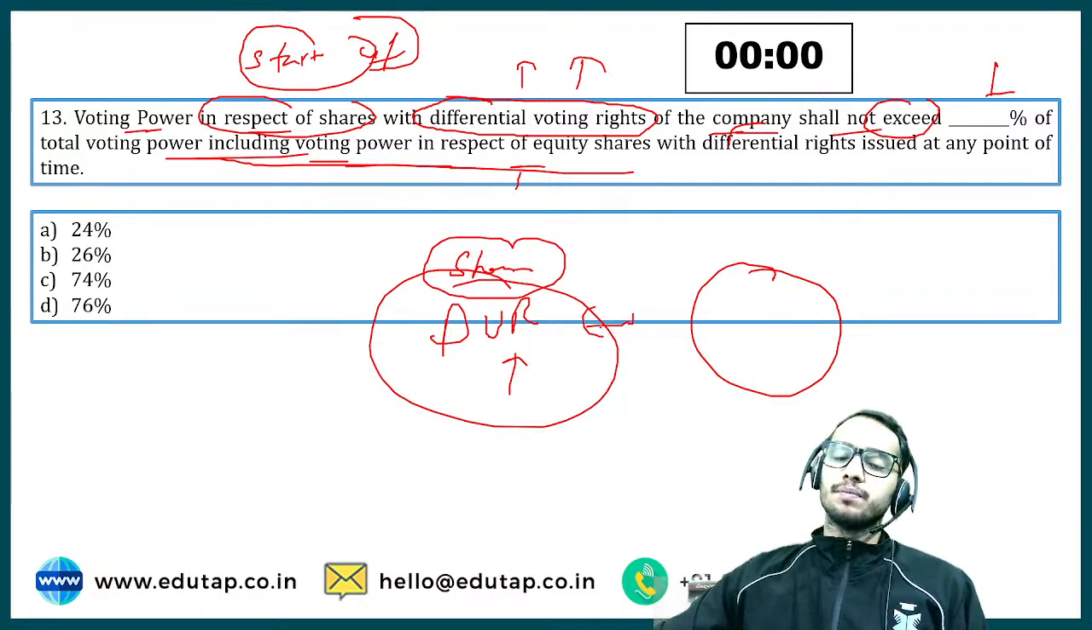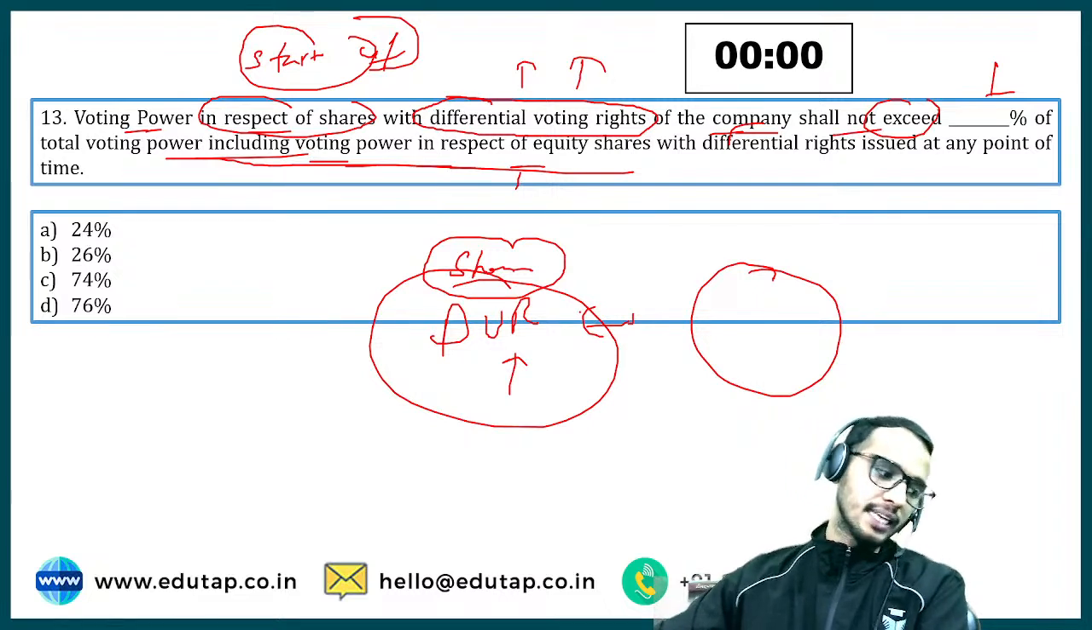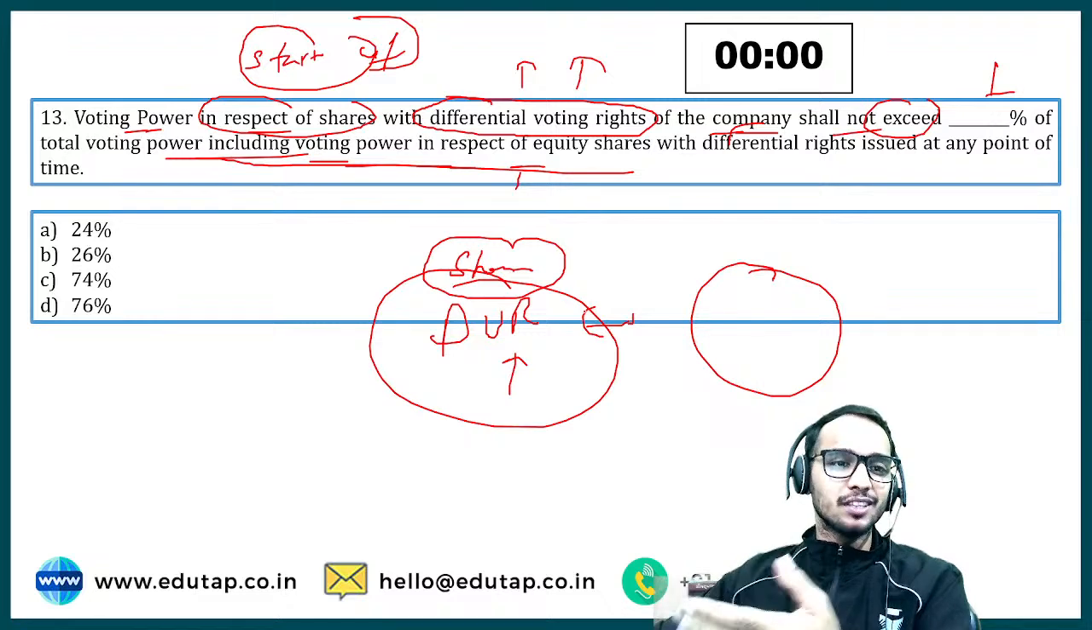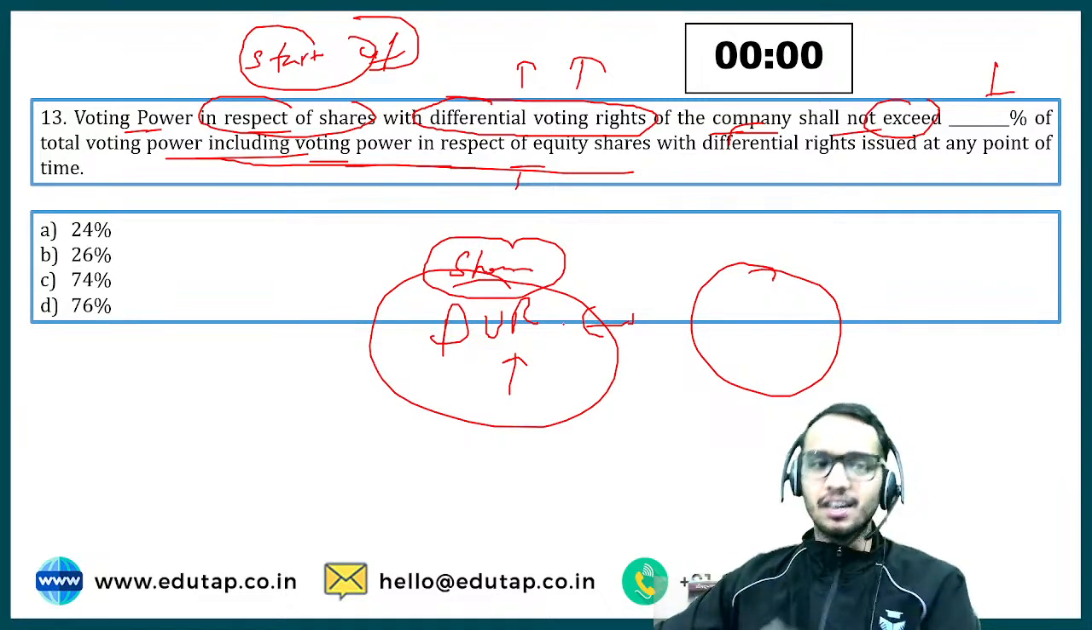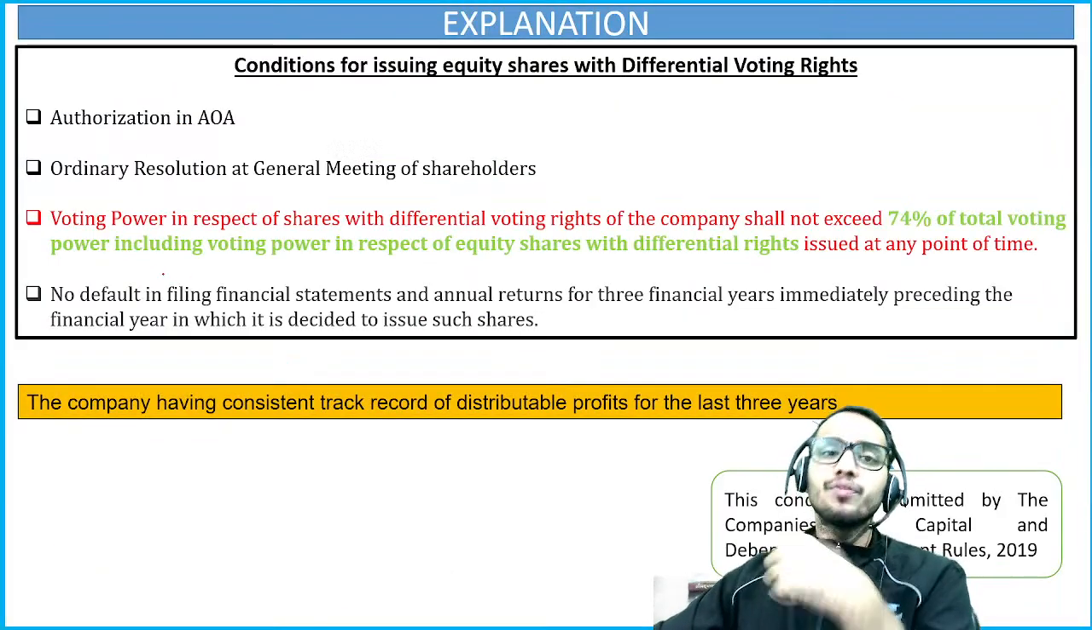This voting right should not exceed which percent? Let me check the chat section, and yes, everyone is correct in this question, and I am really glad to see this, that no one is incorrect here. That's really good. Answer is yes, 74%. Very good. Now, we have certain conditions.